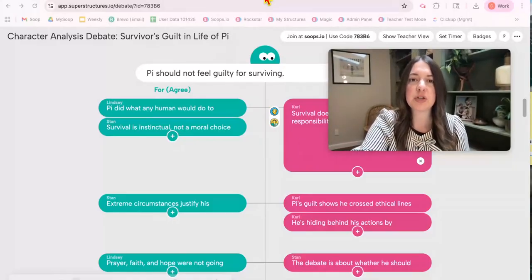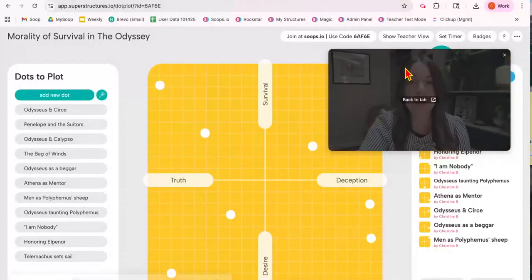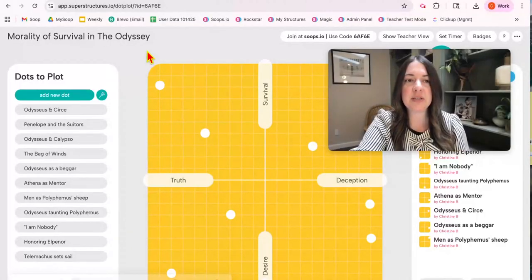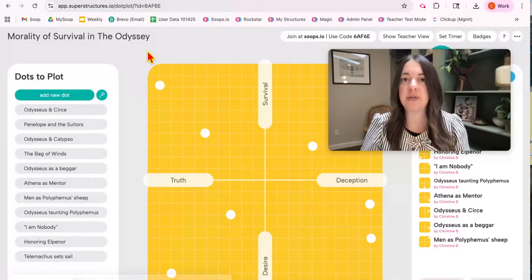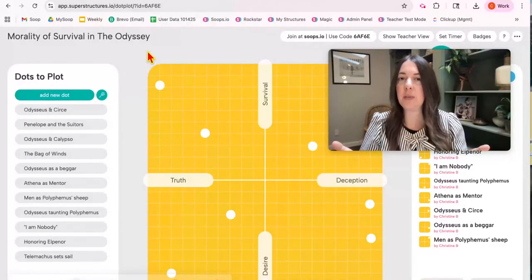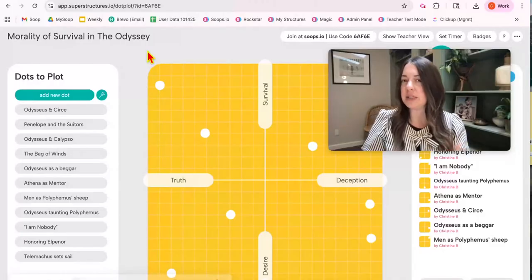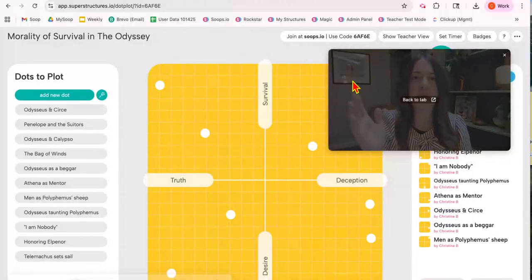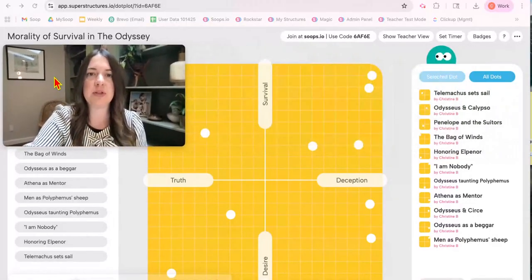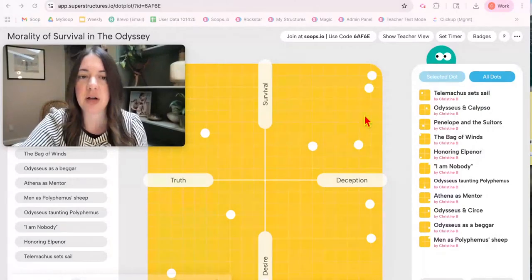The last one I want to show you is this dot plot structure. So I'm having my students kind of grapple with the morality of the things characters have to do to survive in the Odyssey, whether they're being truthful or deceptive, and whether they're doing these things more for their own desires or to survive. So not only are they grappling with the content, but they're also grappling with the degree to which they think they fall on the chart.